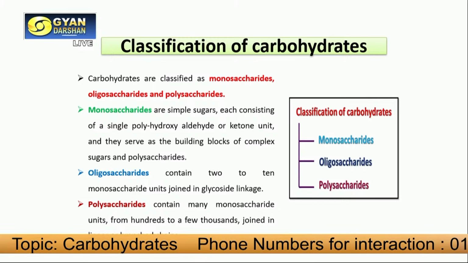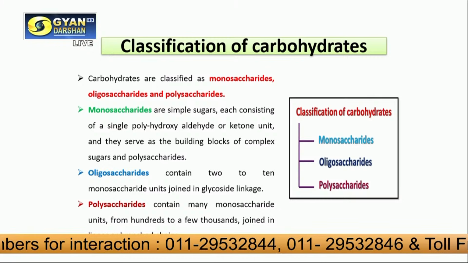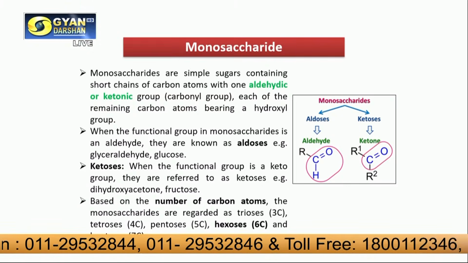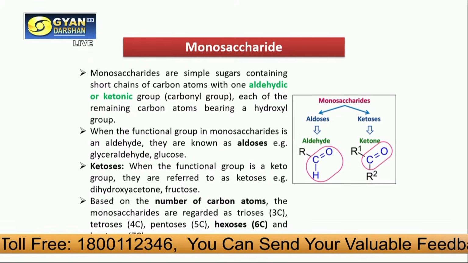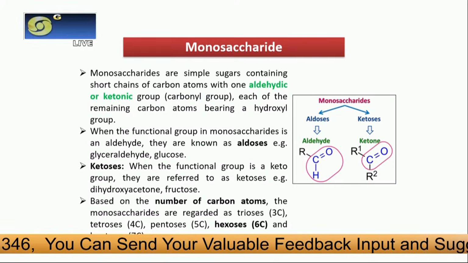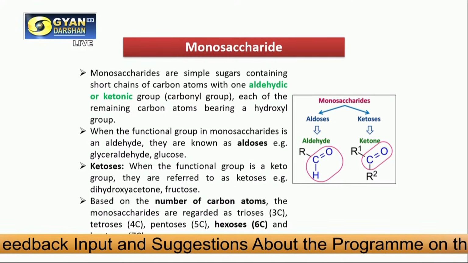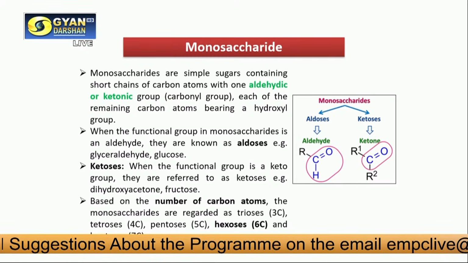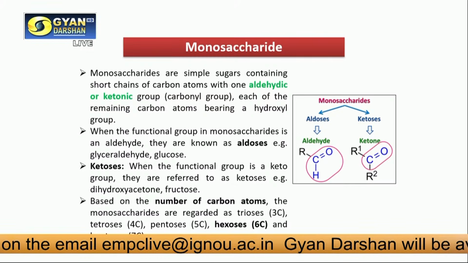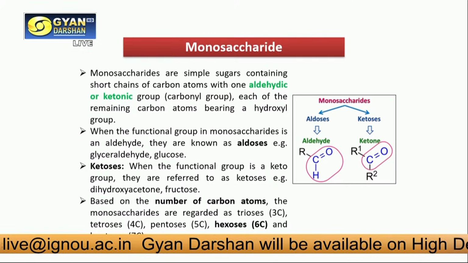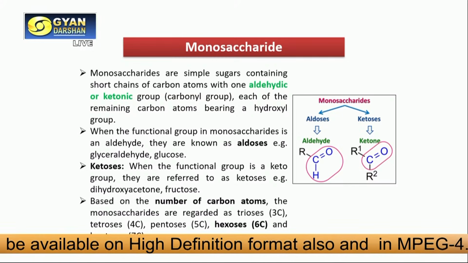As examples, we have polysaccharides like starch, gum and pectin. Monosaccharides are simple sugars containing short chains of carbon atoms with one aldehydic or ketonic group and bearing multiple hydroxyl groups, and these can be classified based on the number of carbon atoms. A monosaccharide can be regarded as a triose if there are 3 carbons in the chain, tetrose if 4 carbons, pentose if 5 carbons, hexose if 6 carbons like glucose and fructose, and then heptose. Thank you, sir.